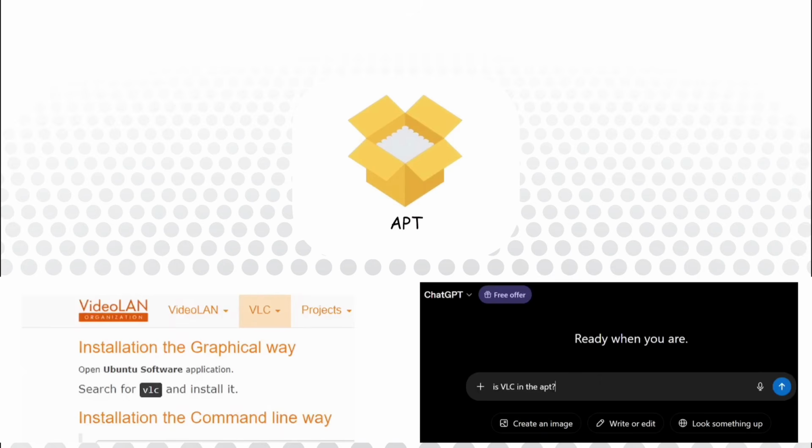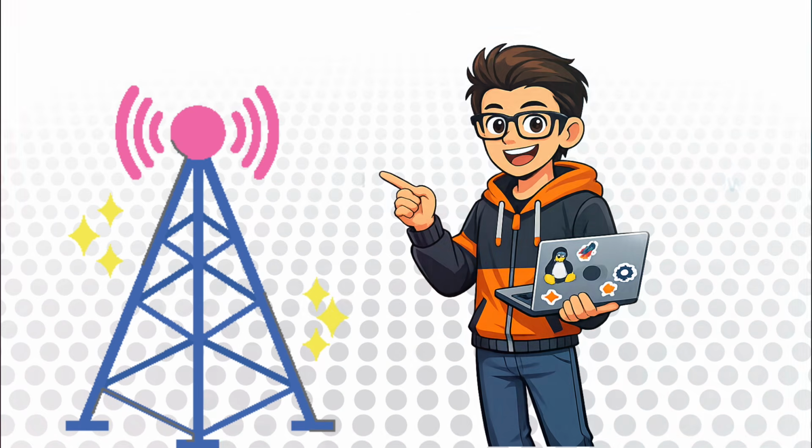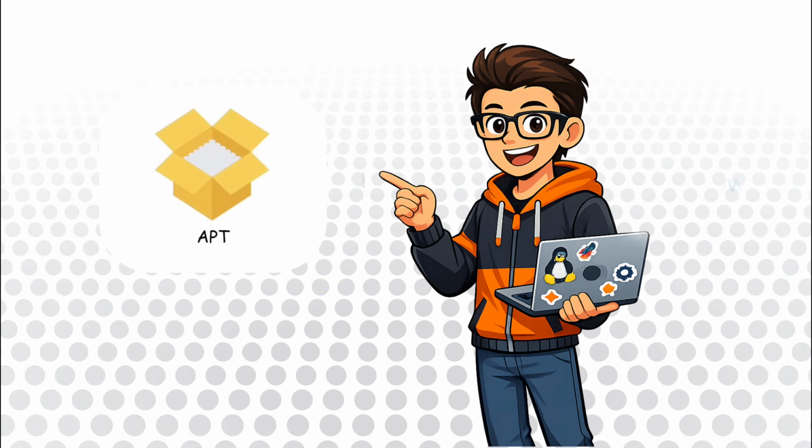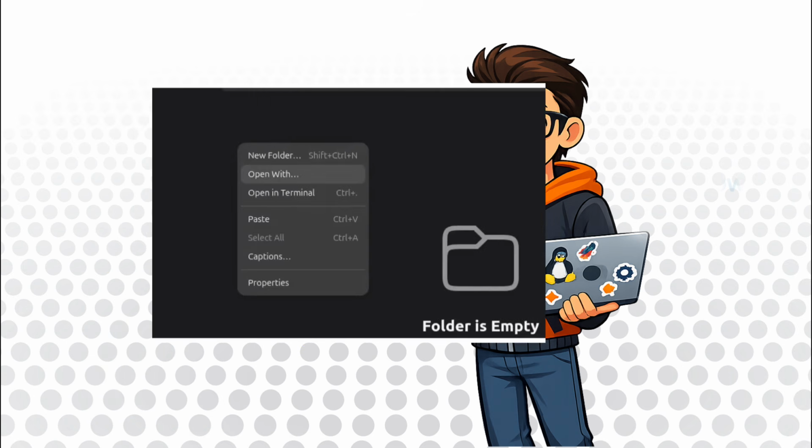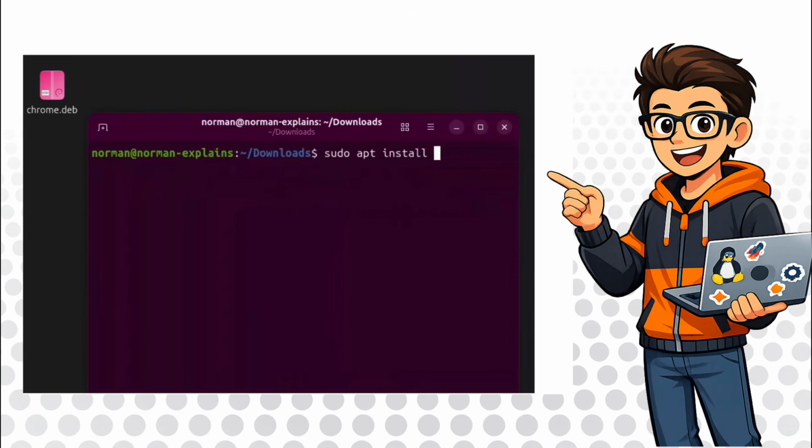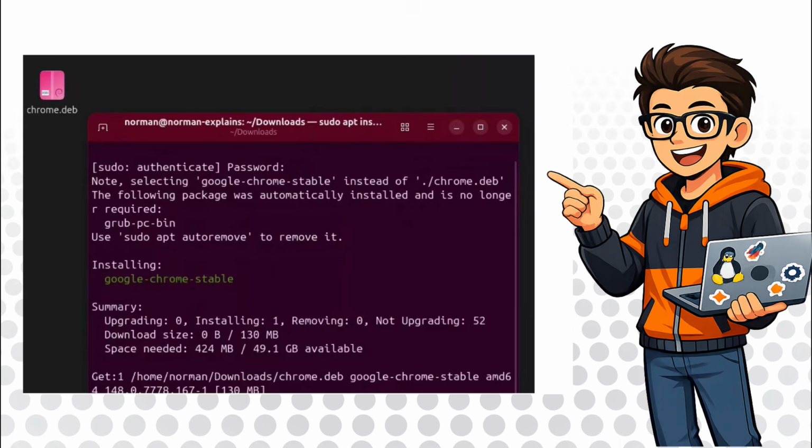All you need to do is visit the official website of the app or ask an AI to check whether the app exists in the app repository. I also recommend that if you are connected to the internet, install even Debian packages using apt instead of the dpkg command. This way, apt will automatically download all required dependencies to ensure the application runs properly and without bugs.